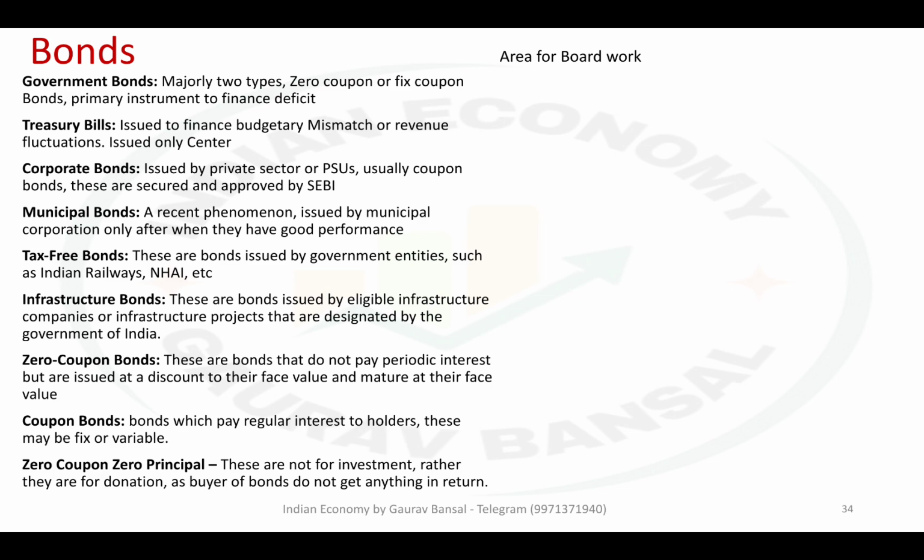The first topic is the types of bonds. In the types of bonds, we have the government bonds. So first of all, if we talk about government bonds, there are majorly two types. The first type is the coupon bonds. Coupon bonds are those which pay you fixed interest.